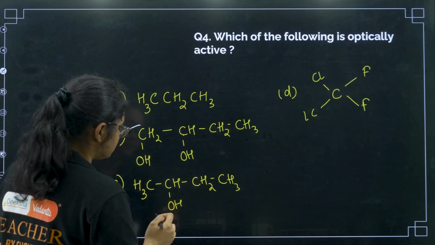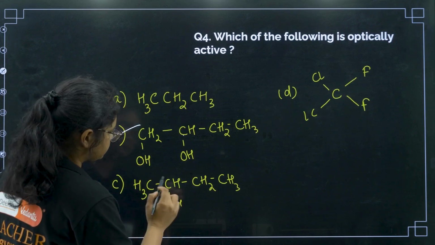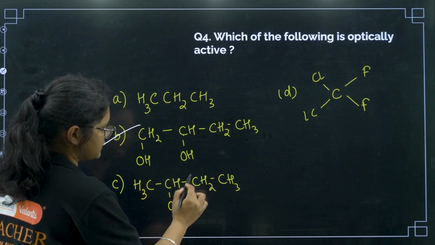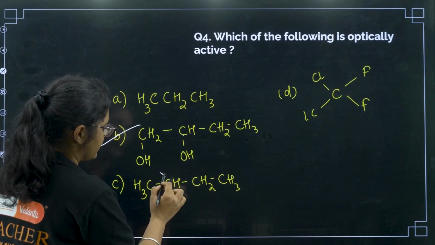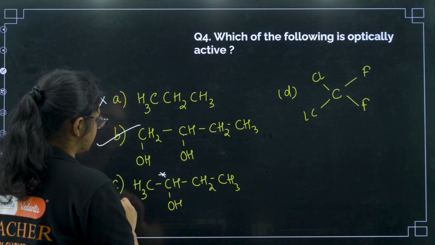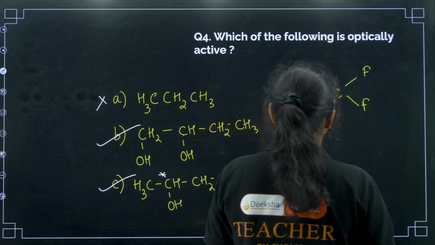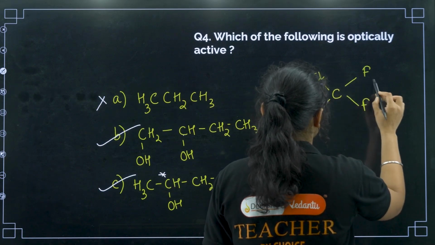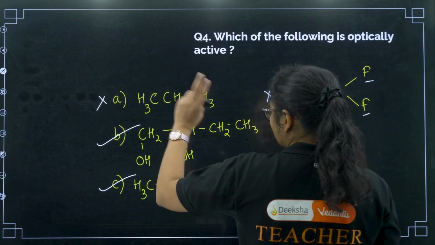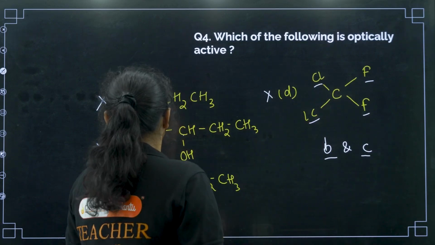Next, if I see this particular structure, you have CH3 here, OH here, CH2CH3 here, H here, and I see this carbon is also a chiral carbon, right? So that means I can say that this is also optically active. Okay. Next, here you can see 2 chlorine and 2 fluorine, right? So these are not different groups, so this is not there. So which is optically active? B and C. Okay. Fine.